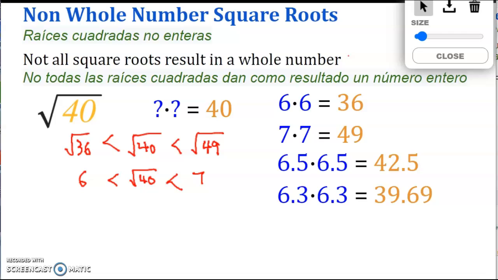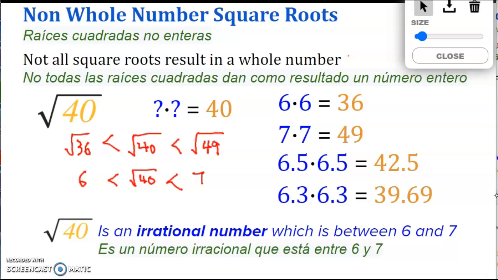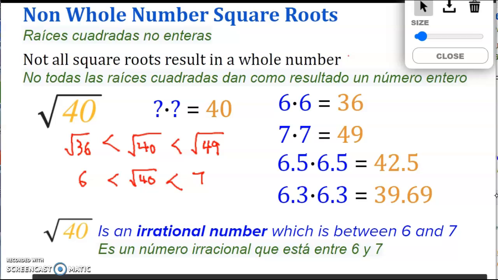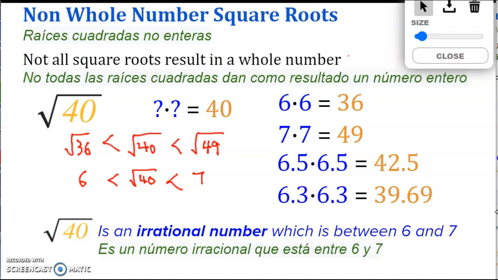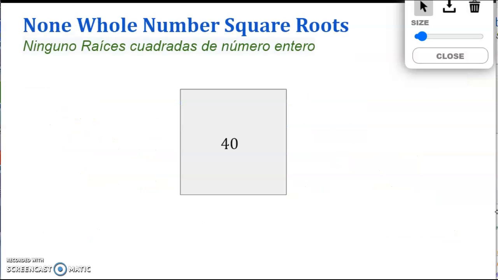So it turns out the square root of 40 is an irrational number. That means it's a decimal that goes on forever without any repetition or pattern, which is between 6 and 7. So we know that square root of 40 is some decimal number that goes on forever. That's the irrational number, which is between 6 and 7. So this gives you an idea as to how big a number you're dealing with.